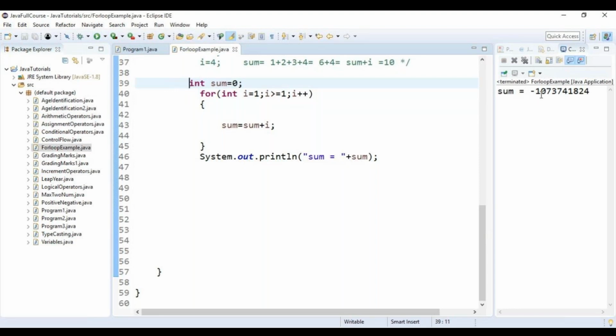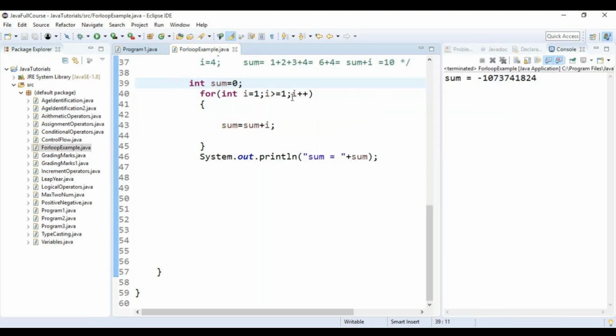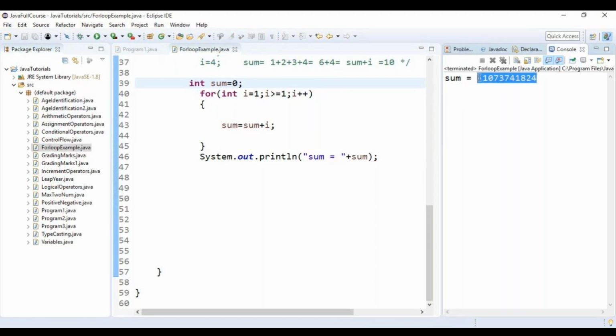Did I get a proper answer? No. See, the problem is, when I'm giving the for loop, I have to give a certain condition where it can stop. But if I'm using this particular condition, will the loop stop? Is there a possibility for the loop to stop? No. Every time it is getting incremented and the loop keeps on repeating, and it will throw an error value.